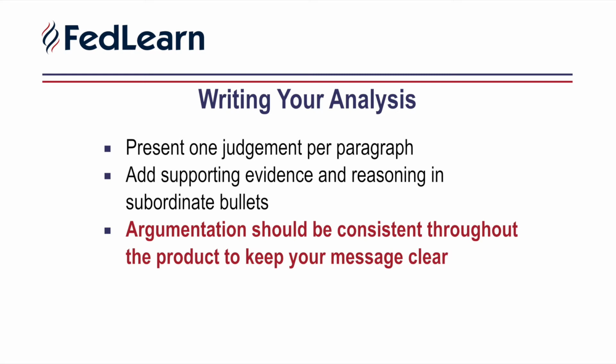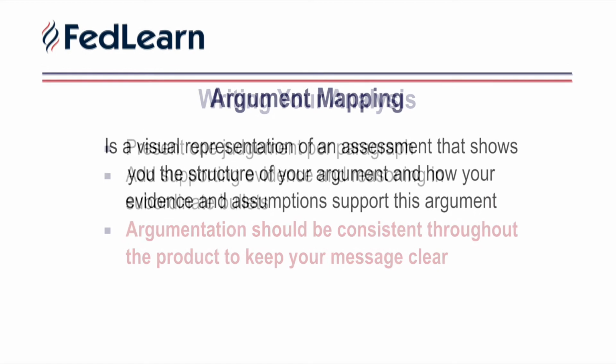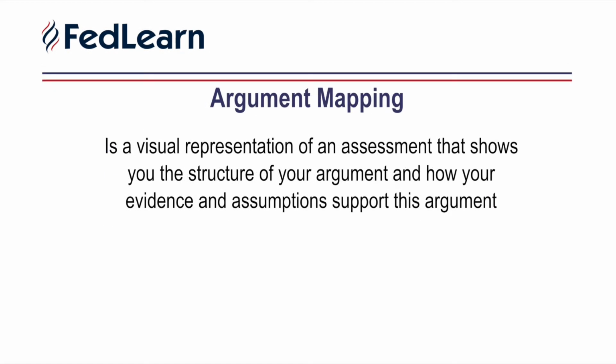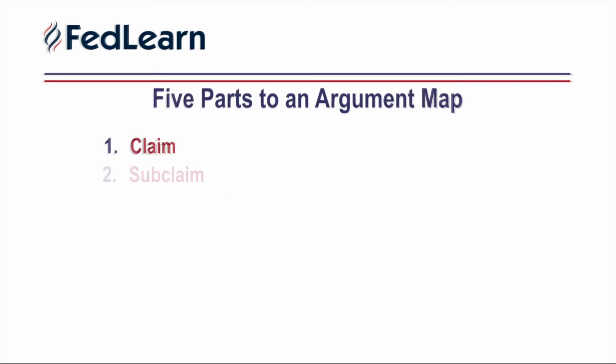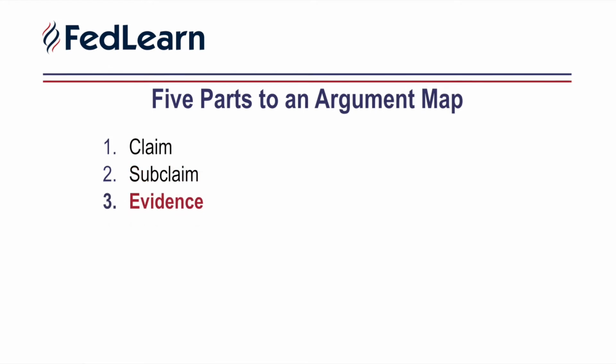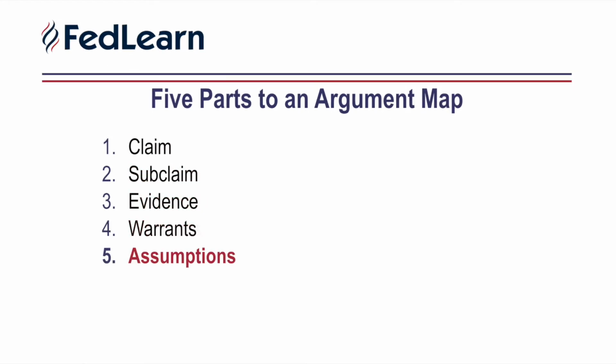So how should you build your argument? Analytic Tradecraft Standard 6 recommends argument mapping and argument evaluation. Argument mapping is a visual representation of an assessment that shows you the structure of your argument and how your evidence and assumptions support this argument. There are 5 parts to an argument map: the claim, subclaim, evidence, warrants, and assumptions.